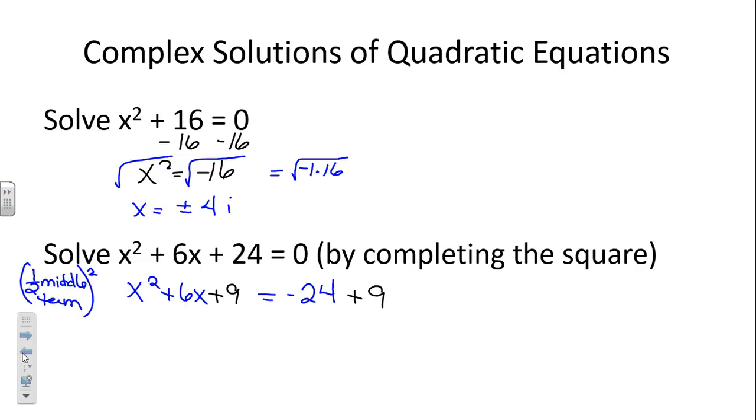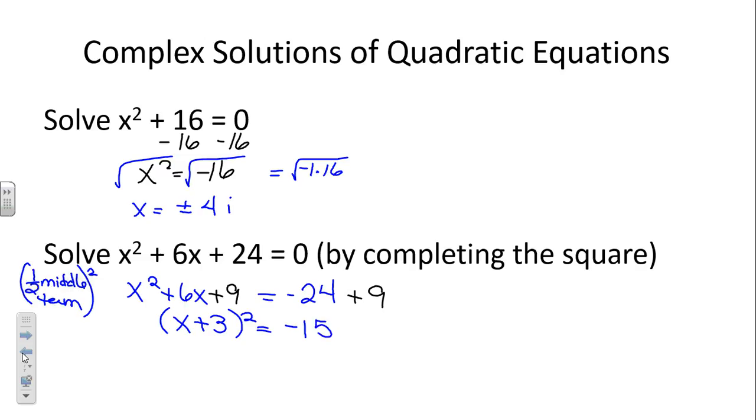And we didn't have a factor in a out in front that we had to worry about distributing through. So now we've made a perfect square trinomial. What is this perfect square trinomial? And what is negative 24 plus 9? Negative 15.